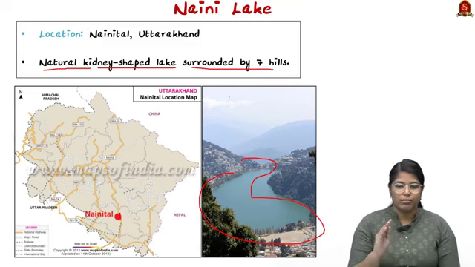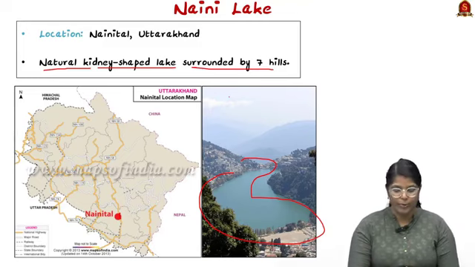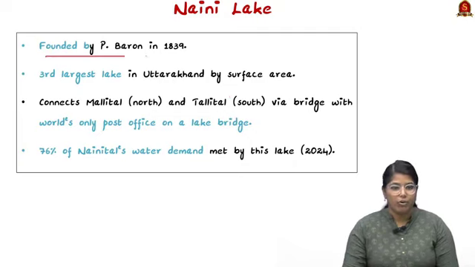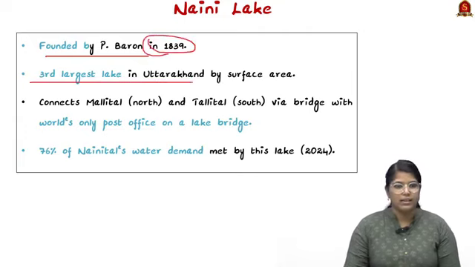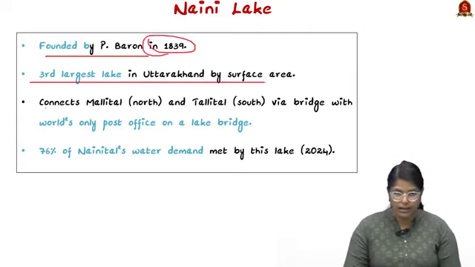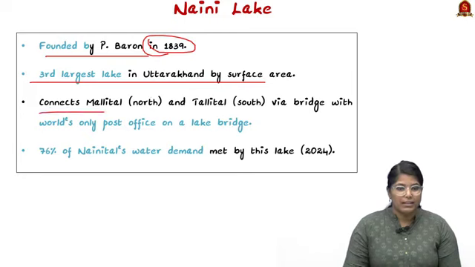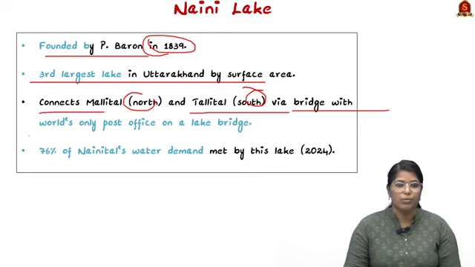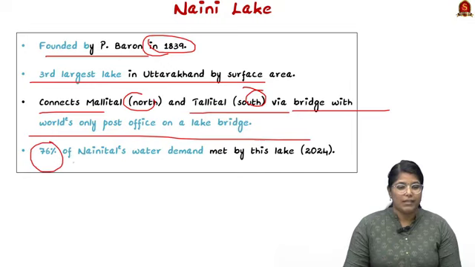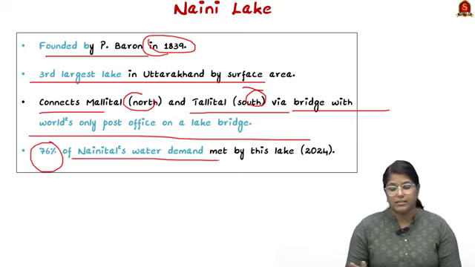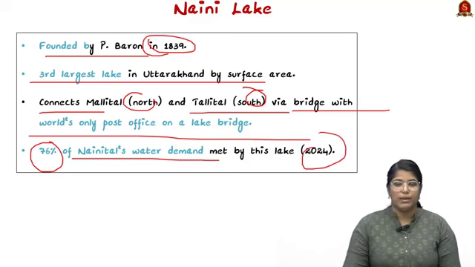Now currently the water level of this lake has dropped down. It was found by Mr. P. Barron in 1839, and it is the third largest lake in Uttarakhand by surface area. It connects Malital, which is in the north, and Talital, which is in the south, through bridges, with the world's only post office on a lake bridge. 76% of Nainital's water demand is met by this lake, as per 2024.